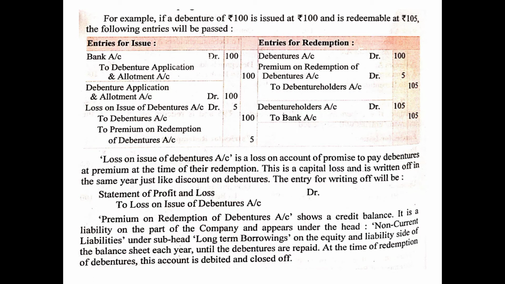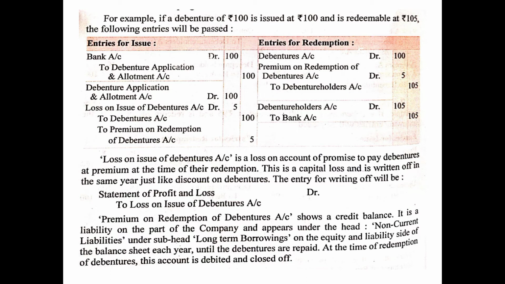So at the time of issue, the first entry will be for the application money received, because the debentures are being issued at par. So the receiving entry will be bank account debited 100 to debenture application and allotment account 100. But when this will be transferred, then in that case the entry will be debenture application and allotment account debited 100 with the amount it was credited actually.